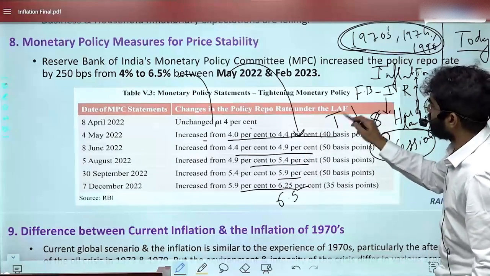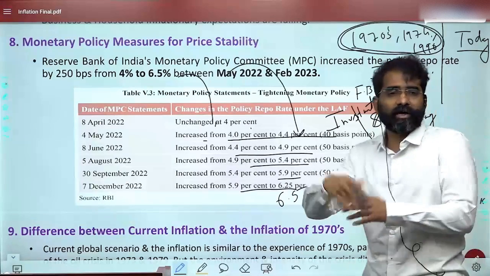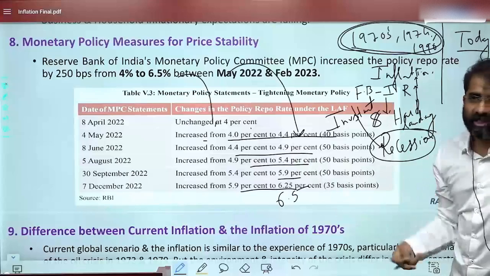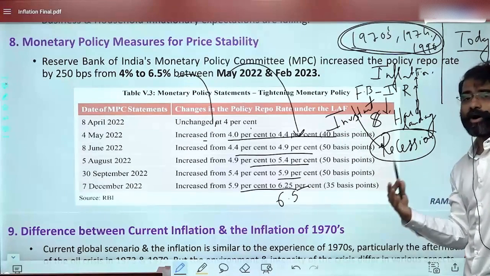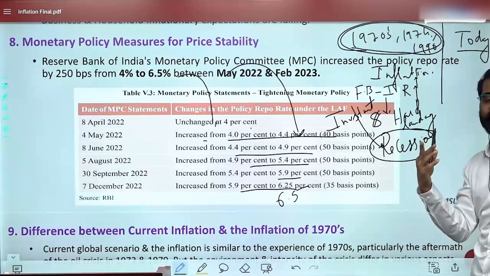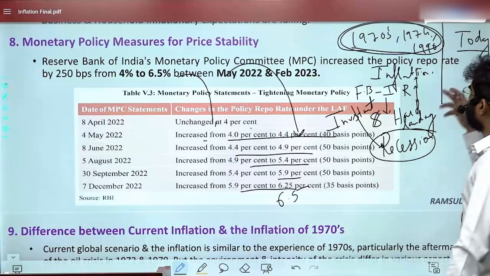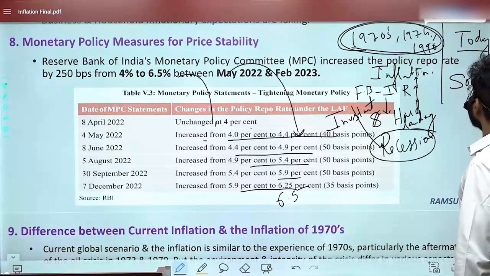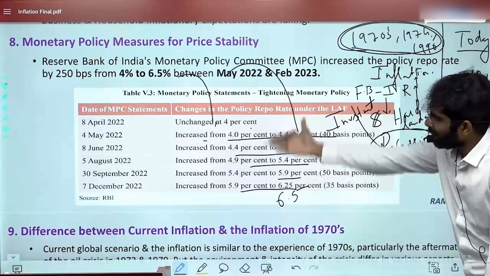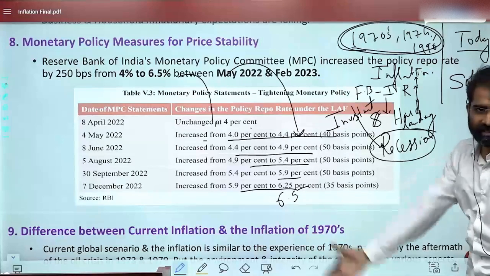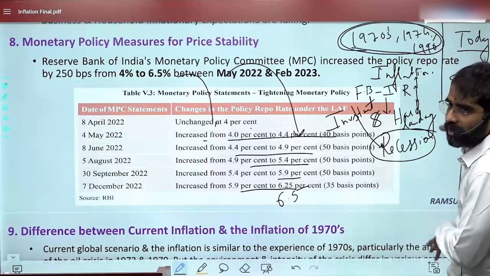When you tighten the policy, what is going to decrease? Investment is going to decrease. When you tighten, loans are not available, so investment decreases, and that may lead to recession. If it is not leading to recession, it depends on two factors. One, inflationary expectations, people believing in institutions. Then there can be a soft landing. In India's case, they are more focused on a soft landing. Soft landing means that though you are tightening the policy, it will not lead to recession.